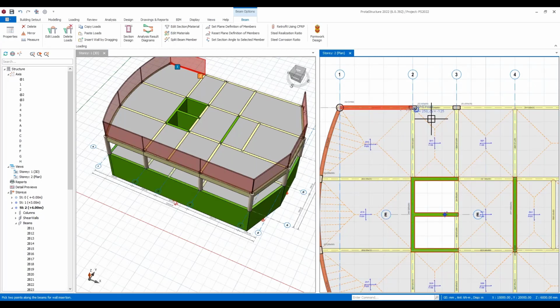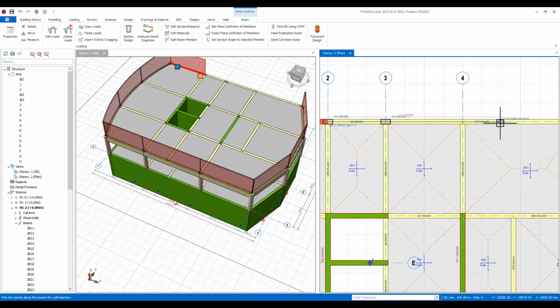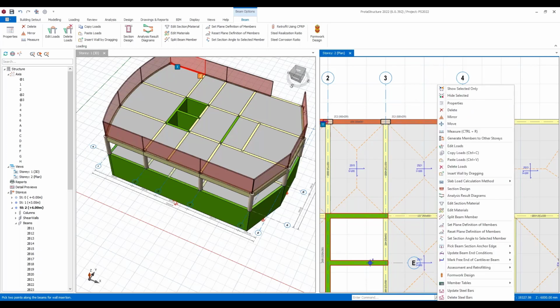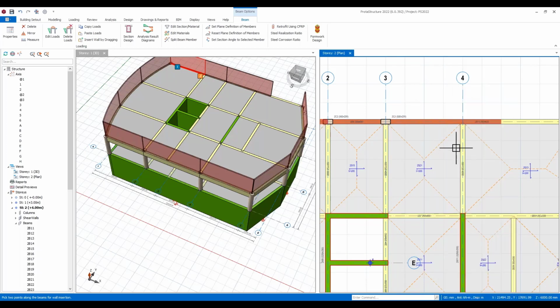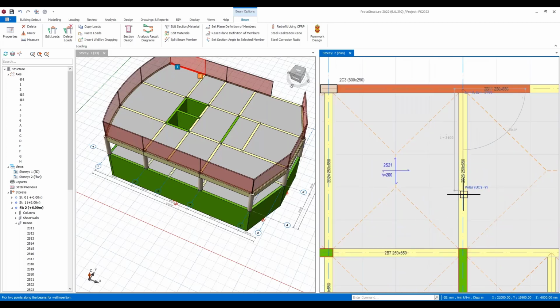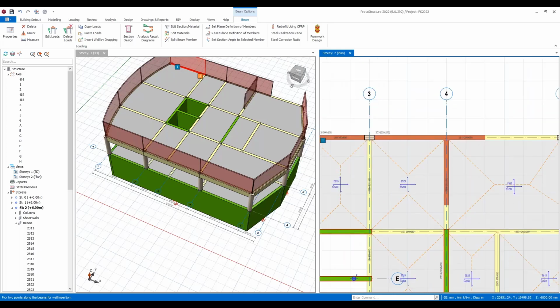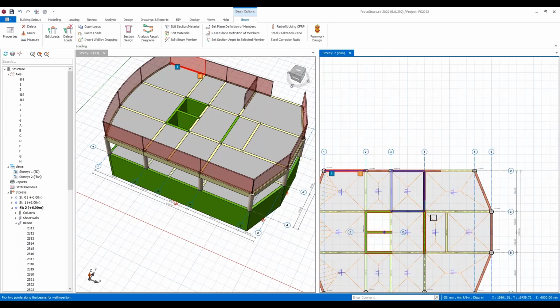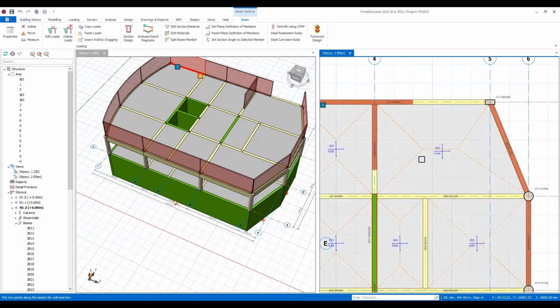I can also do something called insert wall by dragging. So if I have a brick wall and maybe it's not going the full width of a beam, it might be just going to a certain point, we can just define that. If you wish to insert a wall very accurately along a distance of a beam, you can just step at 100 millimeter intervals along a beam to paste that. If you do have architectural drawings in behind, of course, you can use those and you can snap to points within those to create those elements.